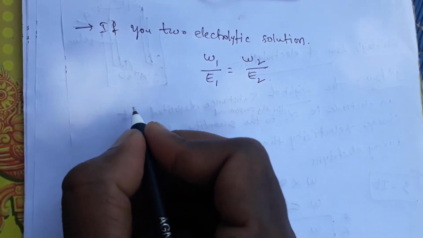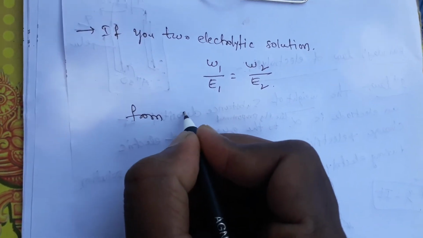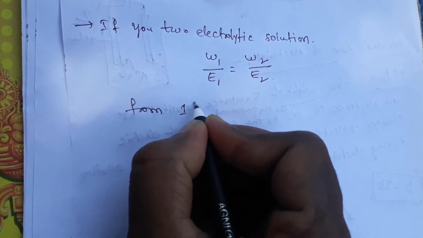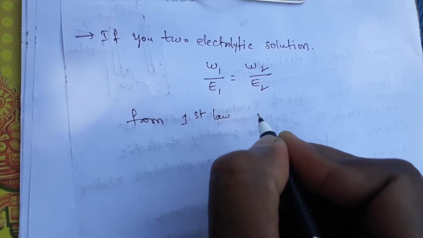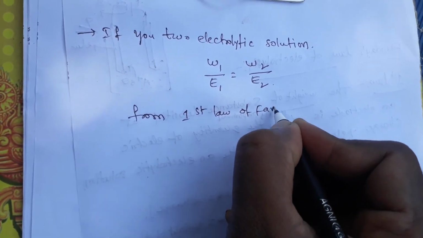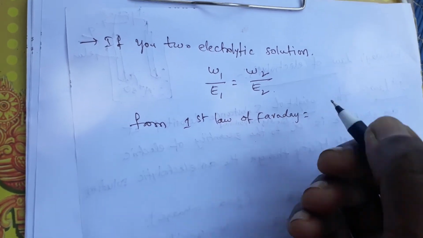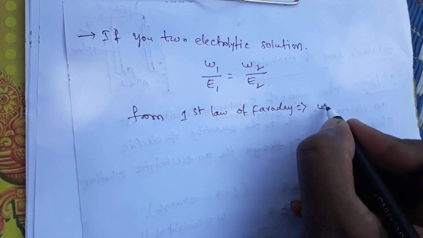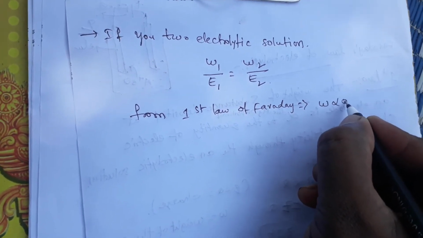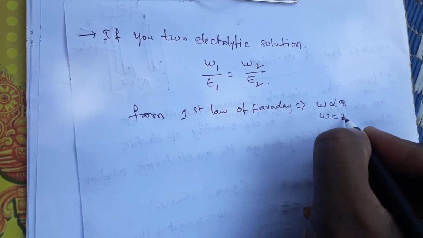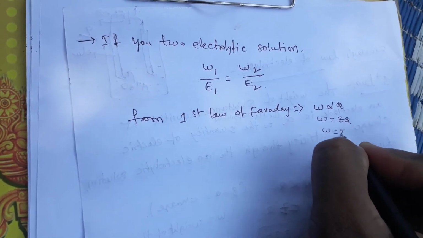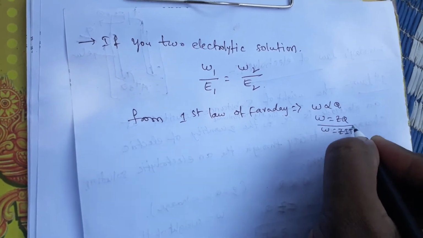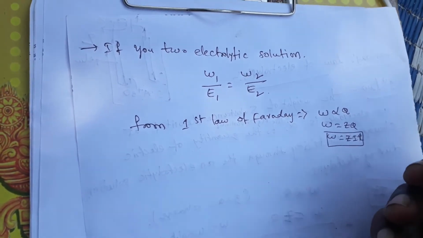From Faraday's first law, W is directly proportional to Q, and W is equal to Z into Q, W is equal to Z into I t, where t is the time taken.